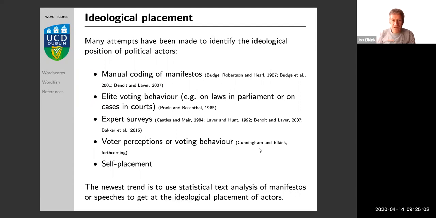Now there are already many existing attempts at coding ideological position. So this is just one new method of doing so, right? People have been manually coding manifestos. There's the Comparative Manifesto Project, where lots of research assistants would go through many party manifestos and code each sentence in a number of categories, and then try to identify whether parties are more left-wing, right-wing, etc. Other people have used voting behavior. We can look at the votes in Parliament over many years on a range of laws and try to identify the ideological space in which